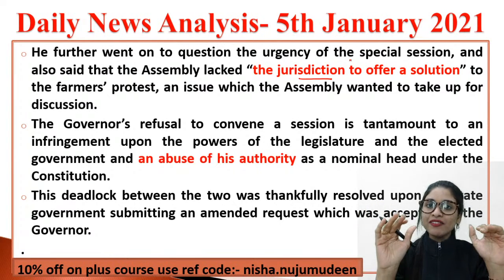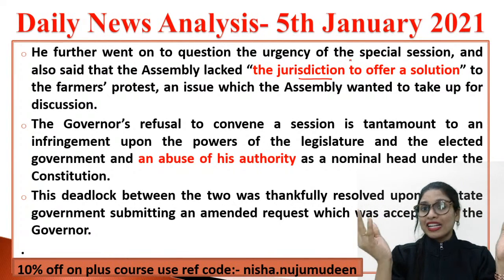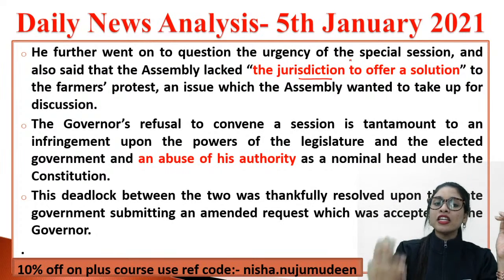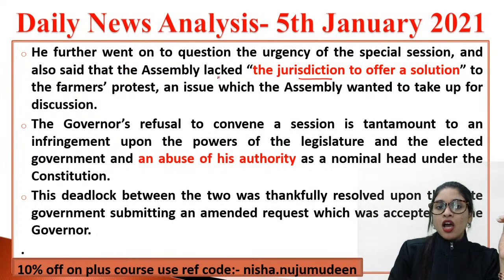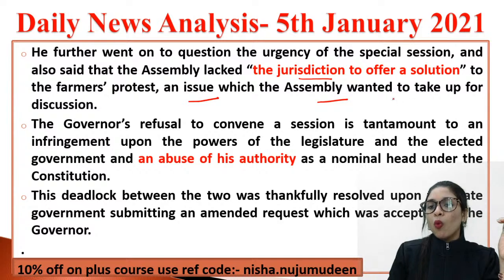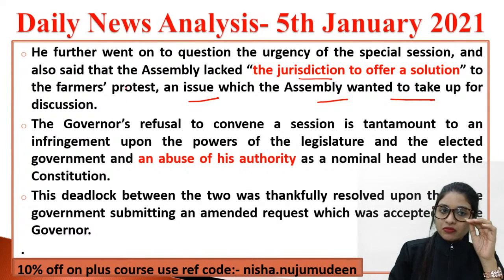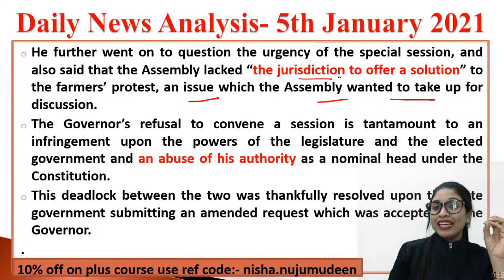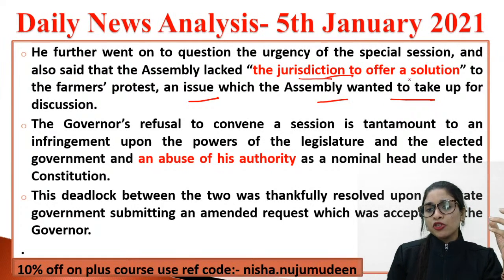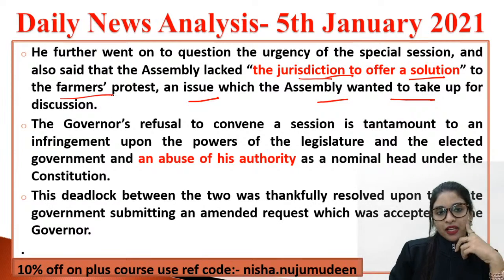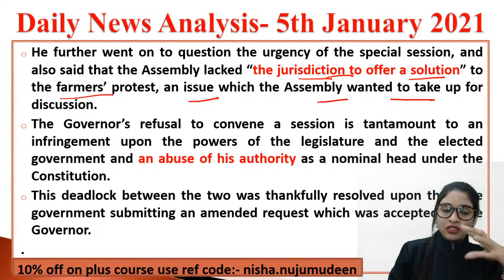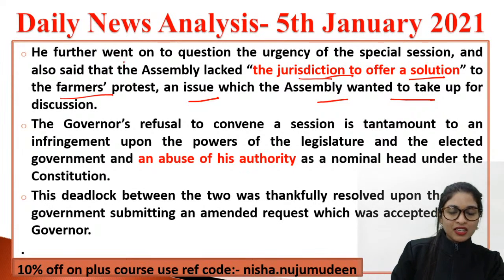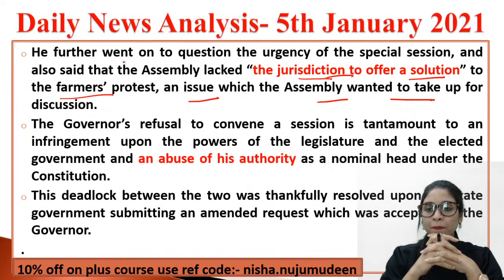But in one way, he was not irrational. He was focusing on the real issue of the farmers' protest, an issue which the assembly wanted to take up for discussion. But he said that they lacked such jurisdiction to give a proper solution to the farmer protest that is happening. That again aggravated the tensions and issues between the Kerala governor and the Kerala government as well. Clear?